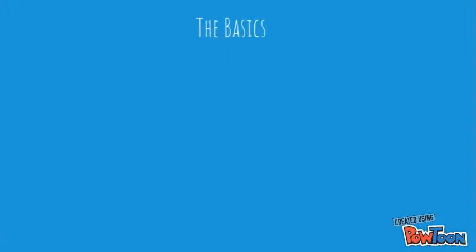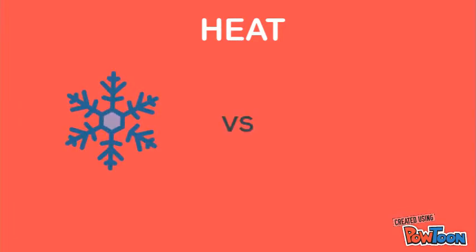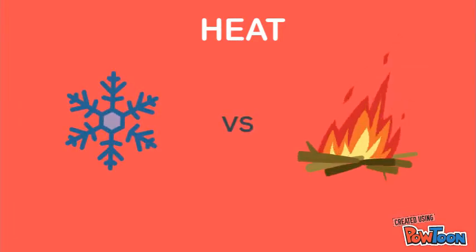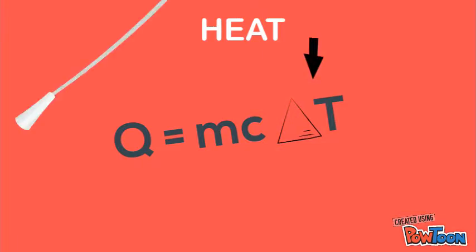Thermodynamics deals with the relationship between different types of energy and heat. Heat is the result of small, fast-moving particles transferring heat energy between two objects. This transfer is usually due to the difference in temperature in the two objects. The equation is heat equals mass of object times the specific heat capacity times the change in temperature.